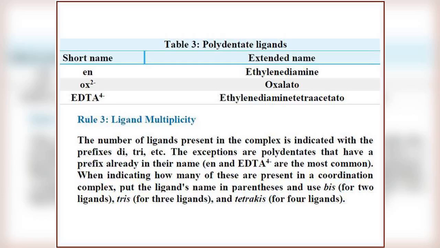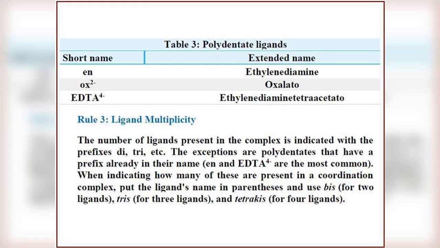Rule 3 is about ligand multiplicity. The number of ligands present in the complex is indicated with the prefixes di, tri, etc. If there are 2 ligands, then di. If there are 3 ligands, then tri. Then there is an exception.